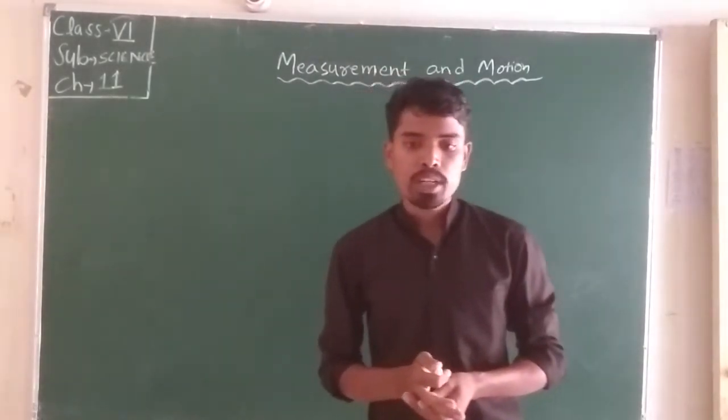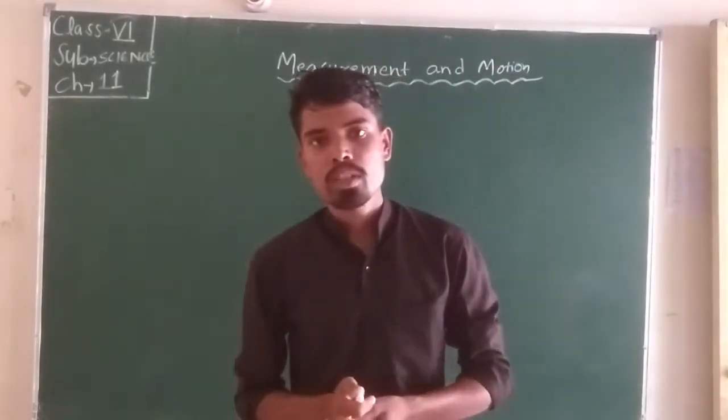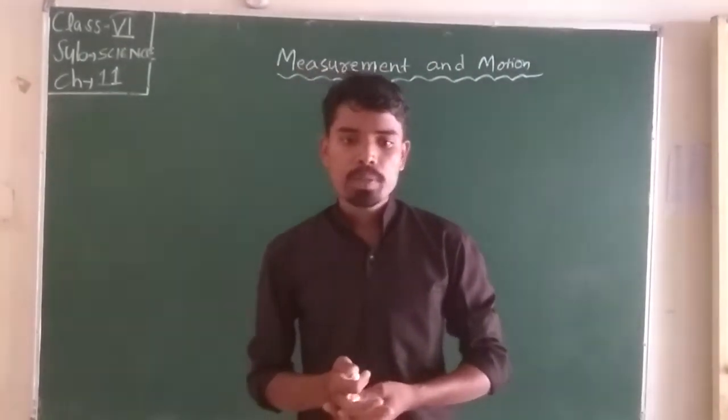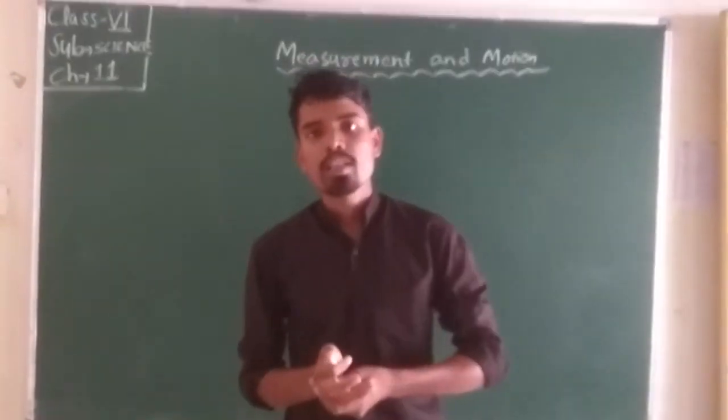Okay, so student, what is unit? So the known fixed quantity is called unit.